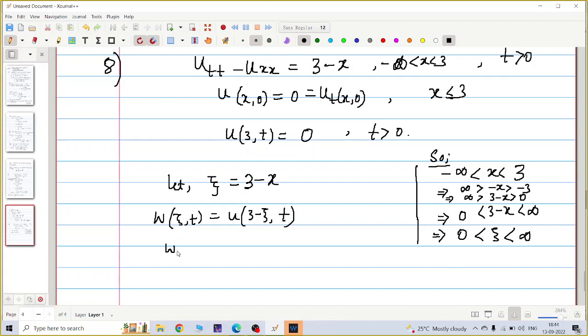So what should be my w_xi? It is minus u_x of this. Do you understand this line?